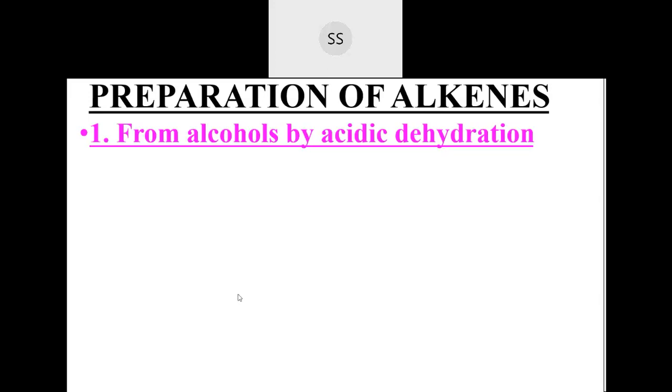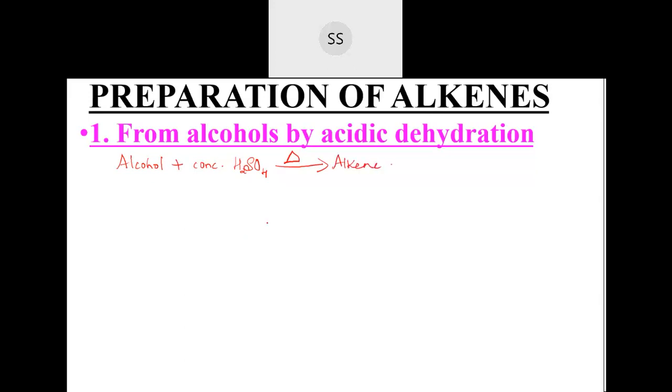Okay, we are starting with preparation now, preparation of alkene. I told you the first preparation we are doing is from alcohols. This alcohol is made to react with concentrated acid. Usually we take concentrated sulfuric acid with a little bit of heating. Heating is done to produce alkene.